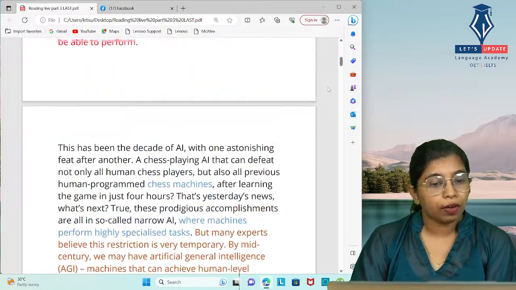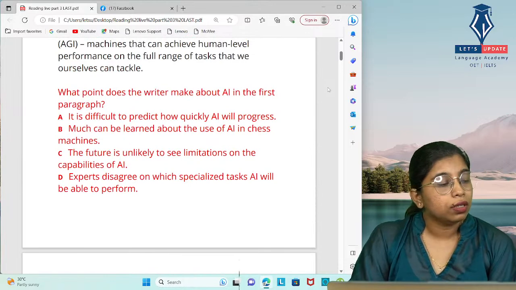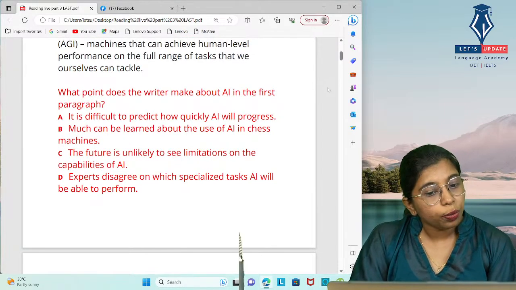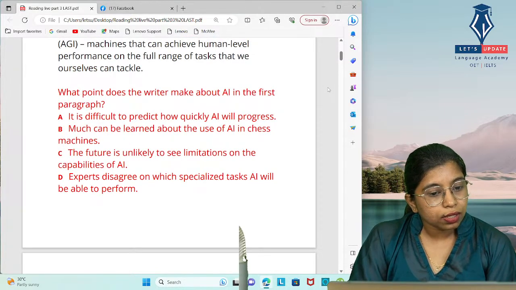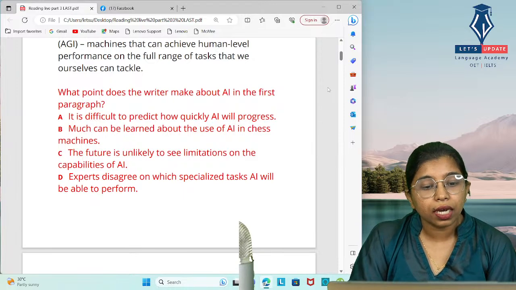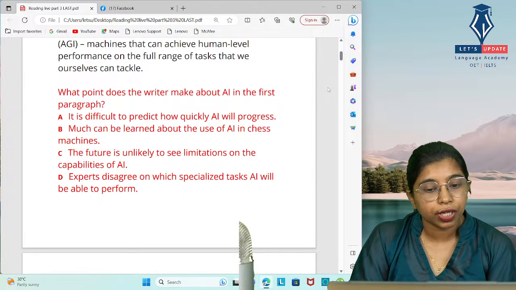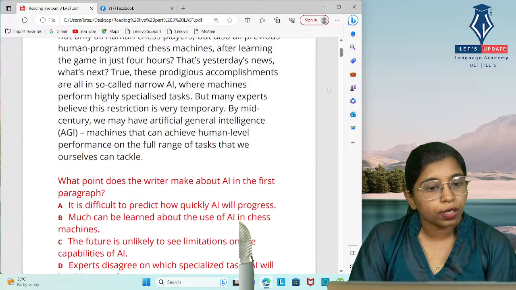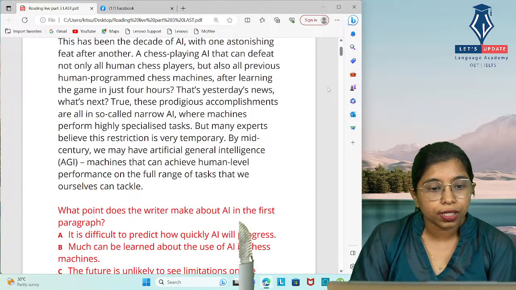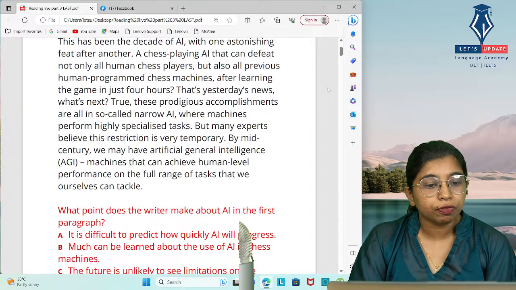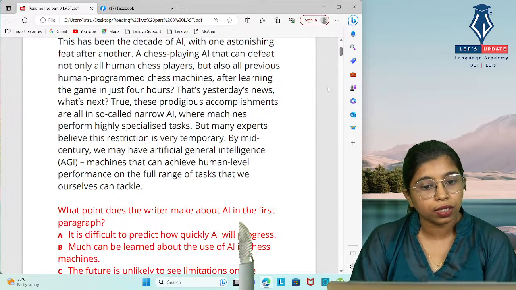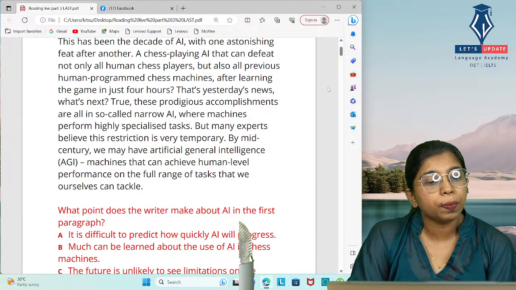You might be having a question like, why not option B? In option B, the answer given is much can be learned about the use of AI in chess machines. But what is given in the paragraph is a chess playing AI that can defeat not only all human chess players but also all previous human programmed chess machines after learning the game.